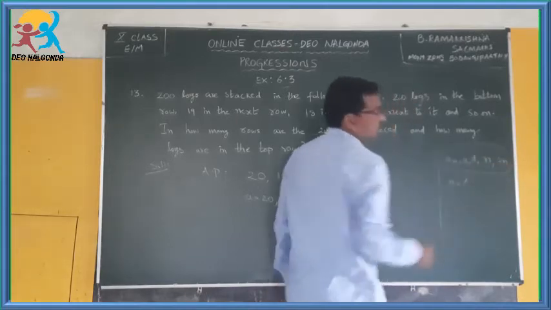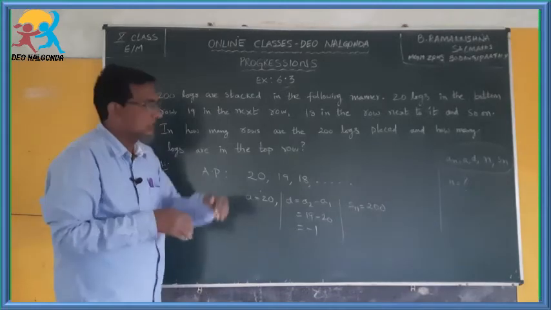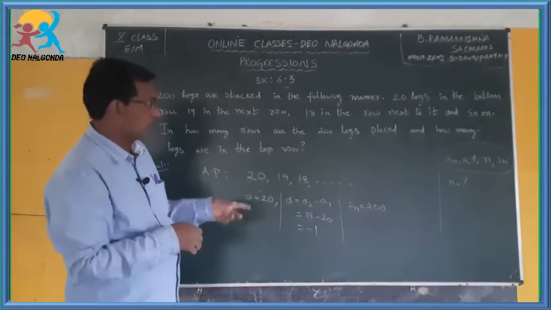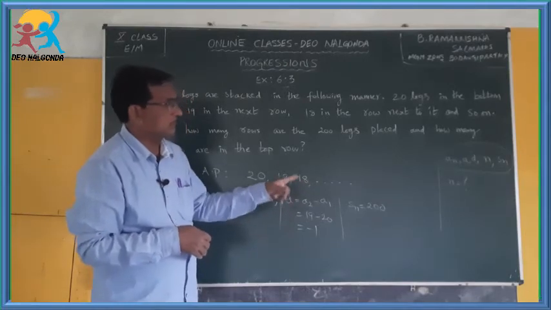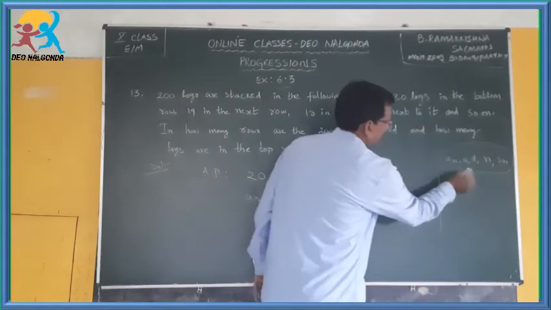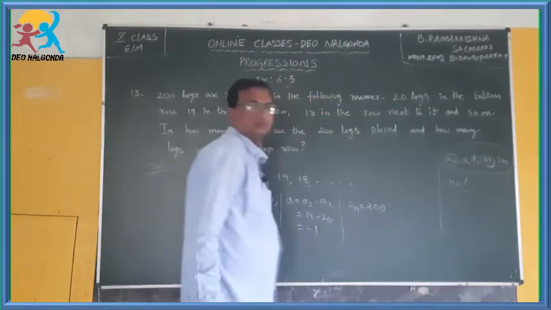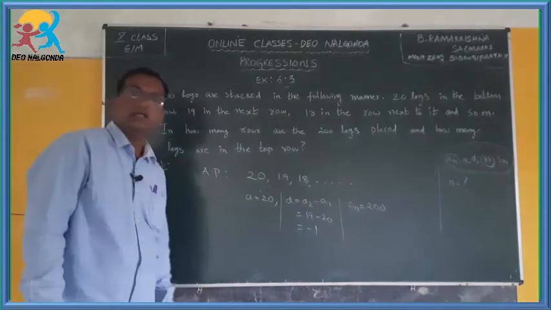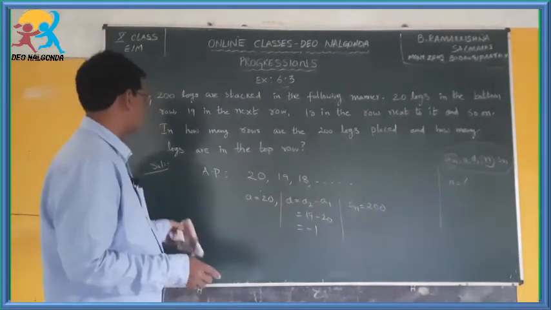Out of these 5 variables, you will be given some and then you will be asked to find the remaining. Here A is given, D is given, Sn is given, and you have to find an, the nth term, and also that n. You have to find both those things.